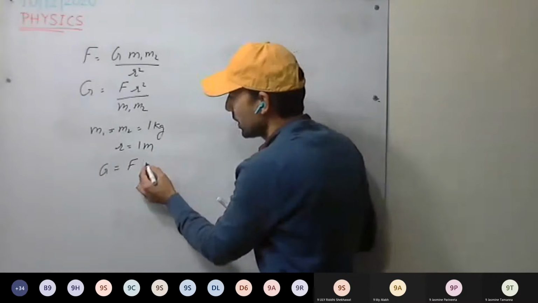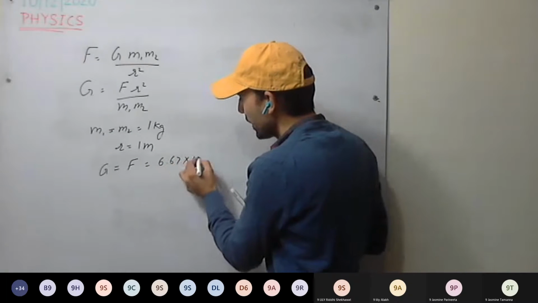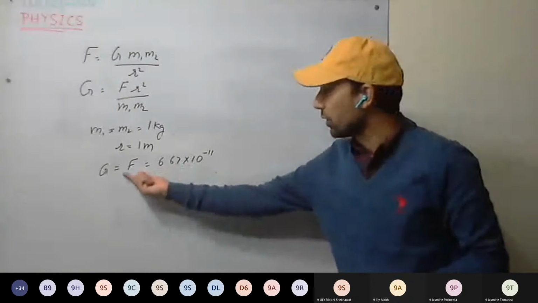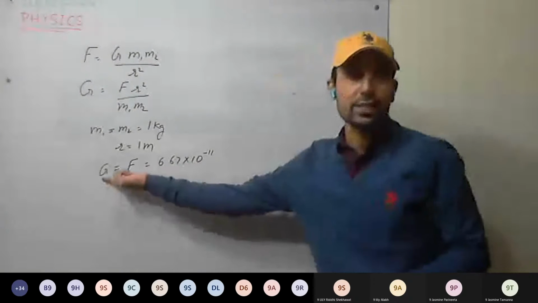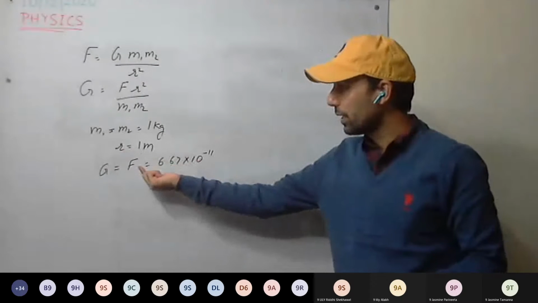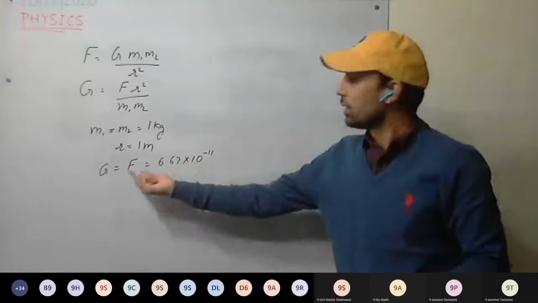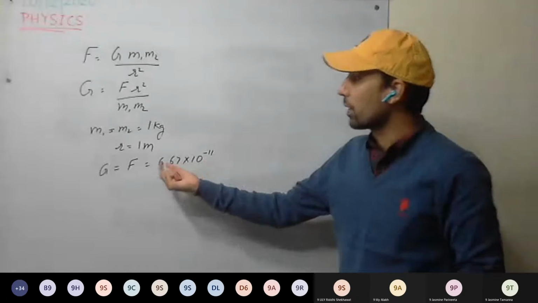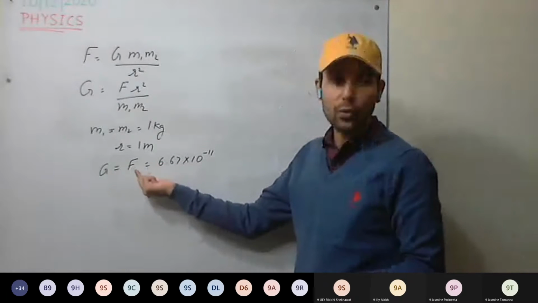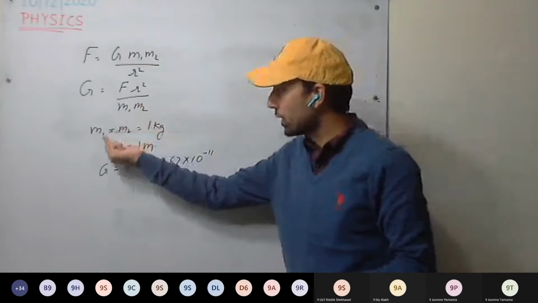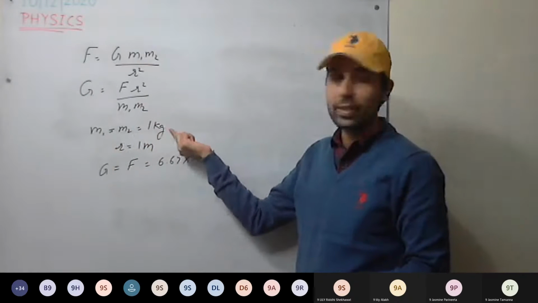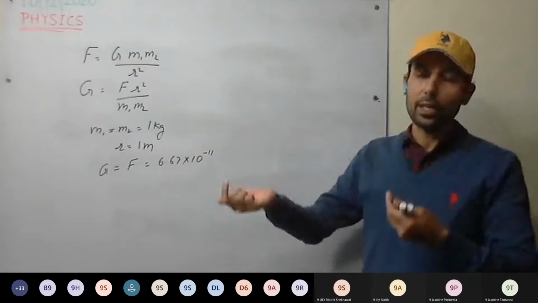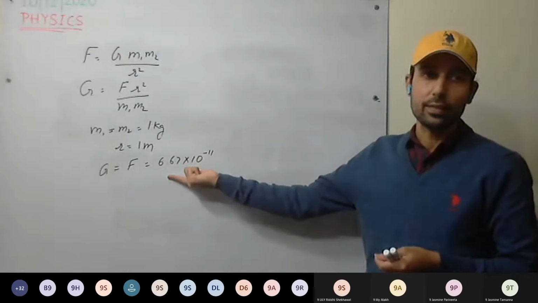And it will be how much? 6.67 into 10 raised to power minus 11. Numerically equal. Unit won't be the same. The gravitational constant will be numerically equal to the force which is acting between two bodies of mass 1 kg each when their separation is 1 meter, when they are 1 meter apart. Is this clear, this definition?